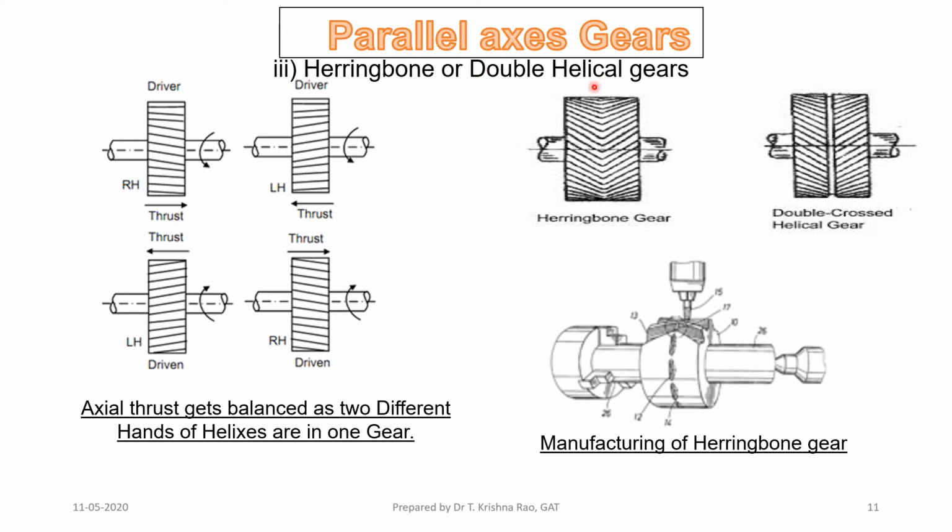This is how the herringbone gear and double helical gear are. The axial loads on helical gears will give you unwanted thrust loads, which is taken care of by the double helical gear. The thrust load is cancelled because of the opposite directions, so there is no thrust load here.